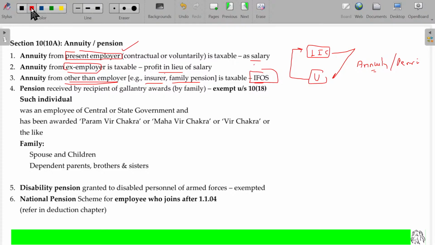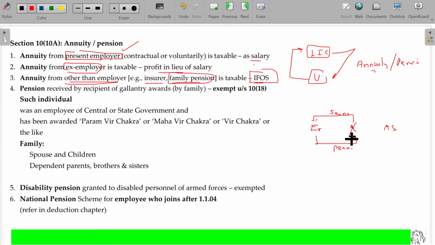Right. And family pension is also annuity. Family pension is nothing but after death of the assessee, his or her spouse gets pension. Then it will be called family pension. Okay. So employer, A died and A's spouse thereafter gets a salary. So A rendered service. For that, employer offers him pension. After the retirement, service and getting pension after the retirement.